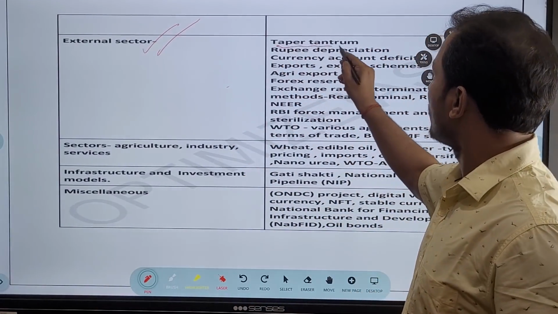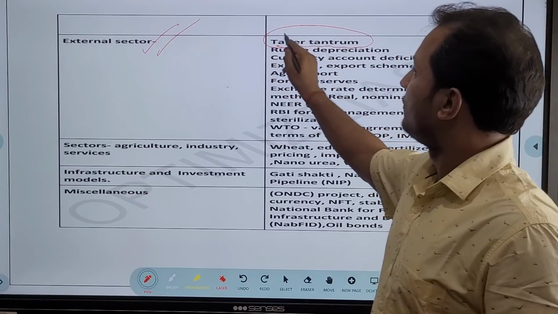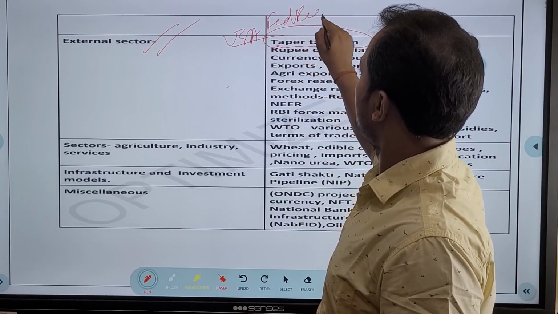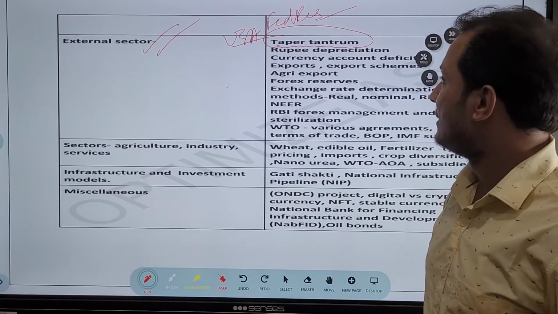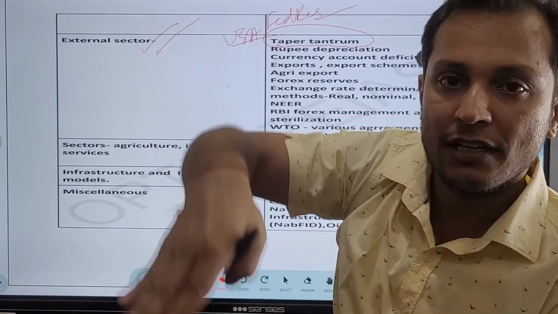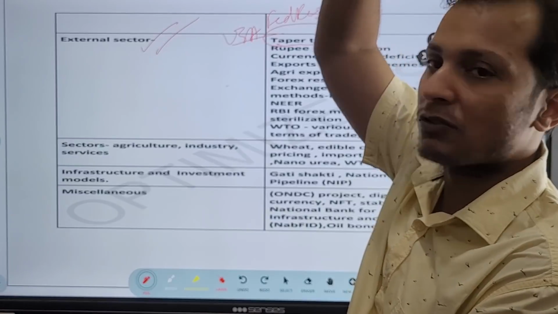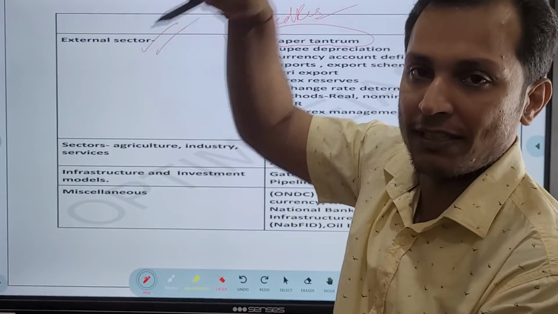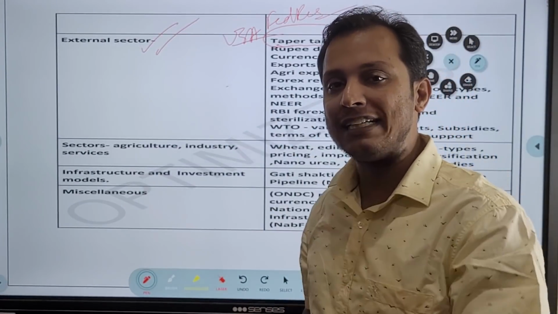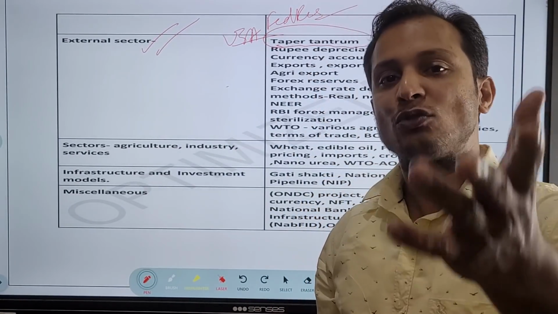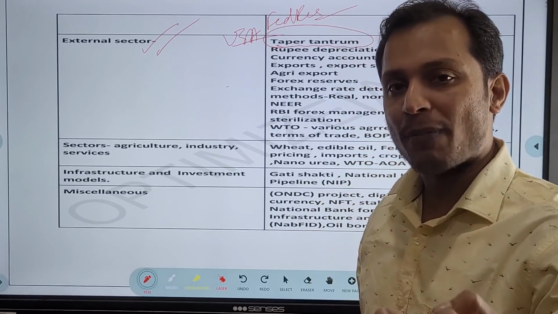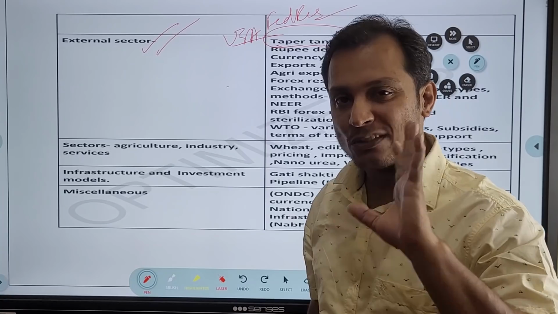Here we need to prepare what is taper tantrum of America. Taper tantrum, Fed reserves. What is the impact of the taper tantrum? The tapering process of the Federal Reserve. The monetary quantitative easing was going on, and now they are tapering the money supply, guys. Very important. What will be the impact on India? Already FIIs are flowing out of India. The hot money is flowing out of India, and that is impacting the equity market. You must be already knowing that, guys.